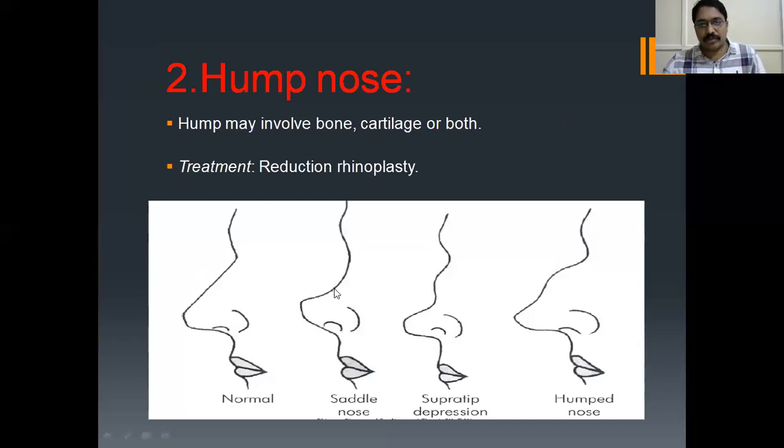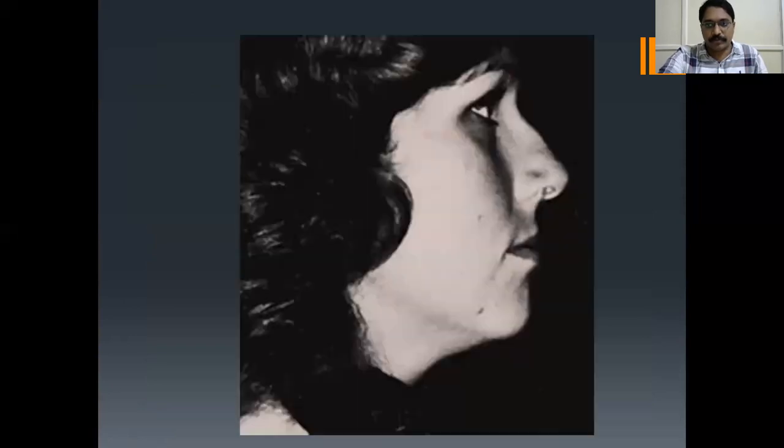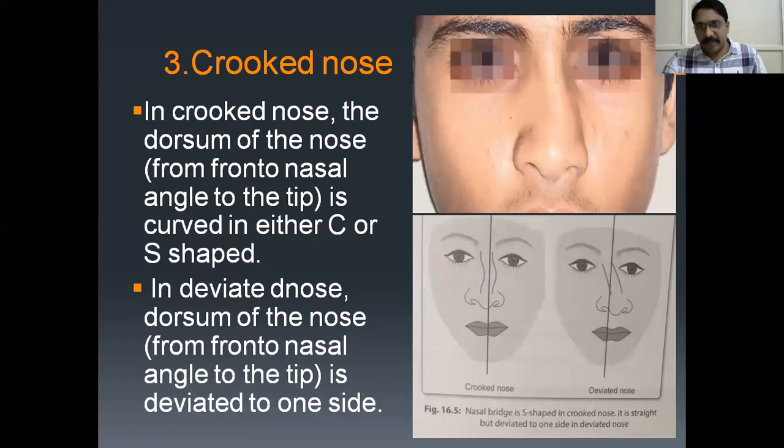This is a normal picture of the nose. This is saddle nose. See the depression here. See the supra deformity. This is the hump nose. See the hump. Picture showing hump nose. What's the difference between crooked nose and deviated nose? They may give this picture and ask what this nose is. One is saddle nose, one is crooked nose, one is deviated nose, one is hump nose.